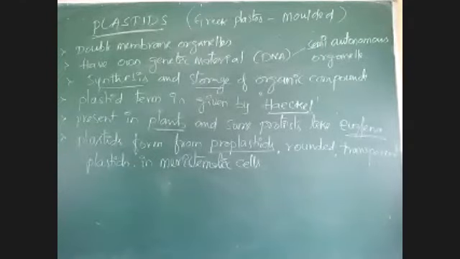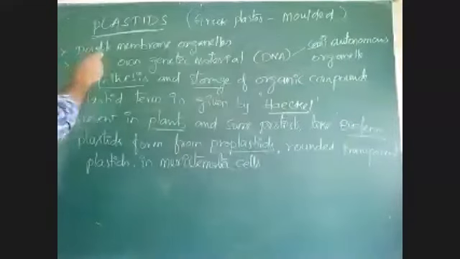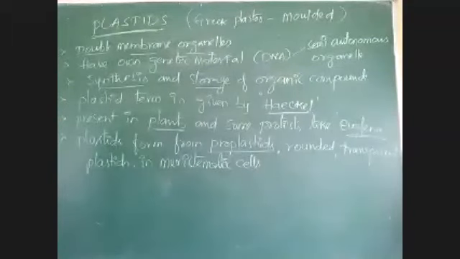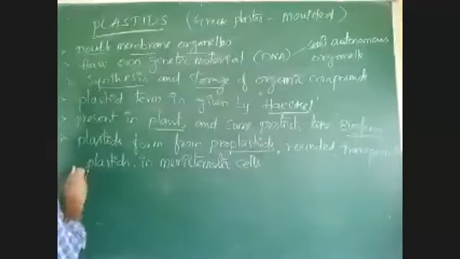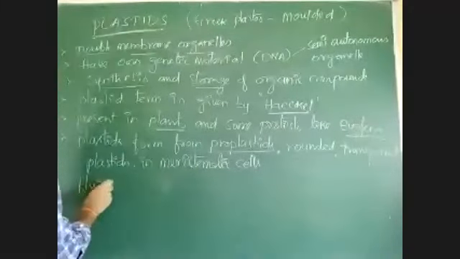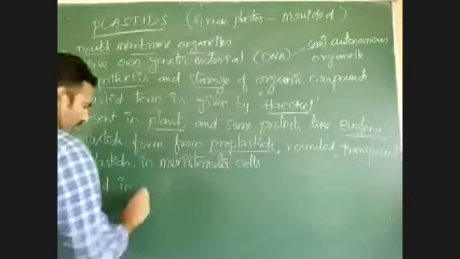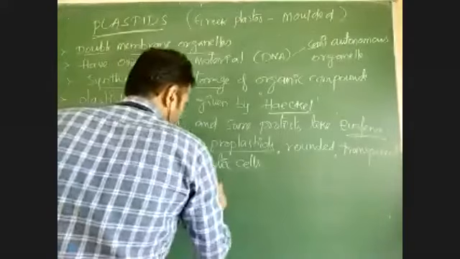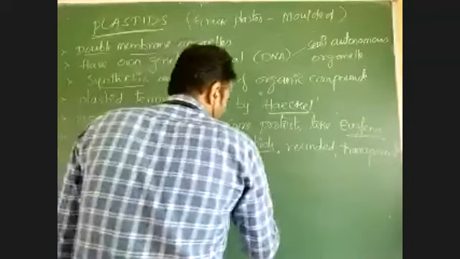Plastids are double membraned organelles, so they have some other material. The fluid in the plastid is called matrix.